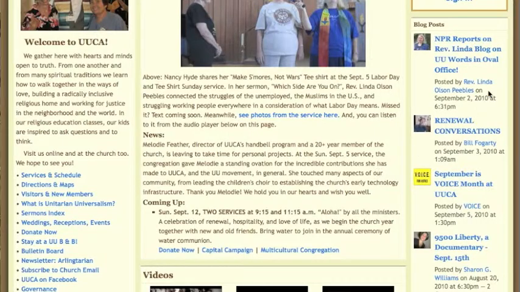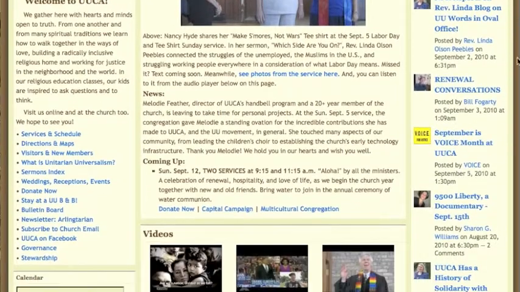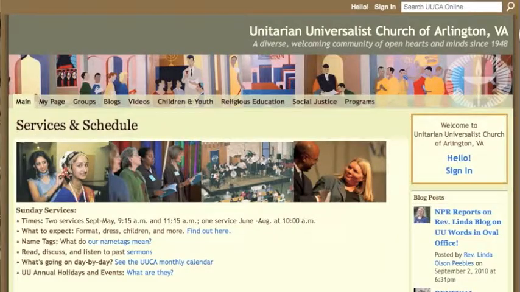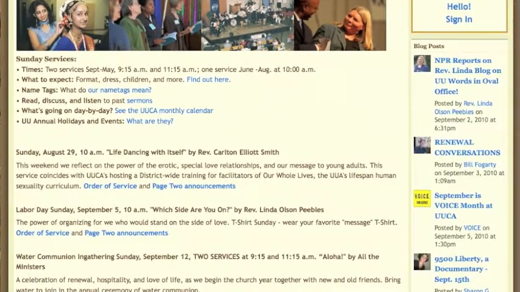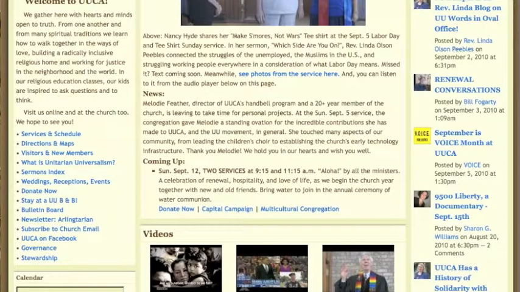If you're new to UUCAVA, the welcome box atop the left column of the home page is important to you. It is here where you will find links to pages that have information you'll want. The services and schedule page lists the coming services for the month, and it also has information on what you can expect when visiting us